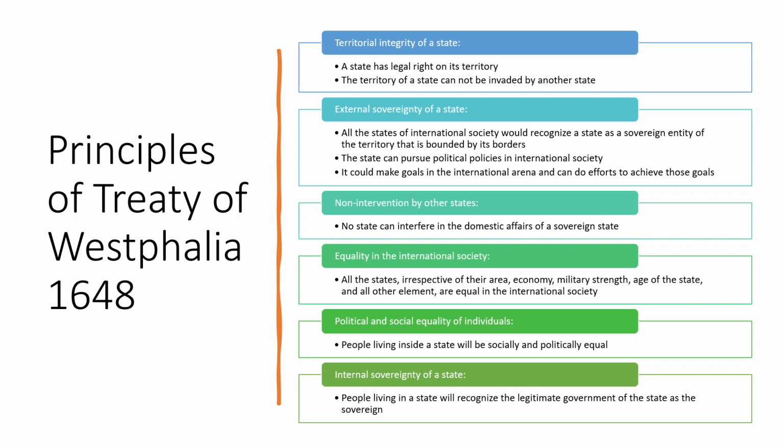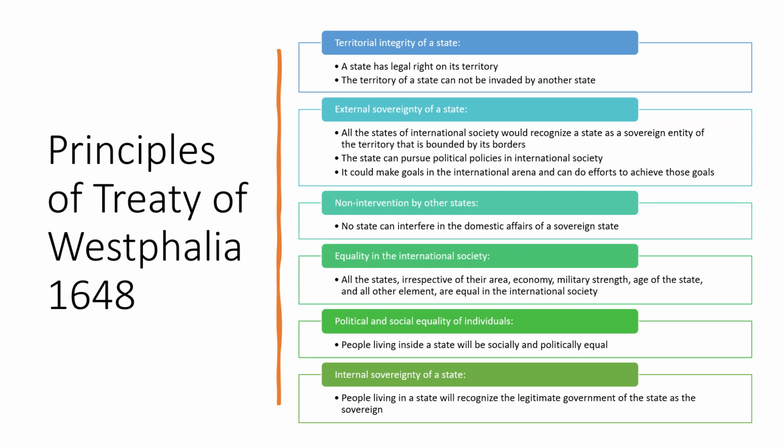Then the fourth principle, it is the equality in the international society. All these sovereign states are equal in the international society, irrespective of their area, their economy, their population, their size, their military strength, the age of the state, and all other elements. All these states are a sovereign member of international society, and all the states are equal politically in international society.